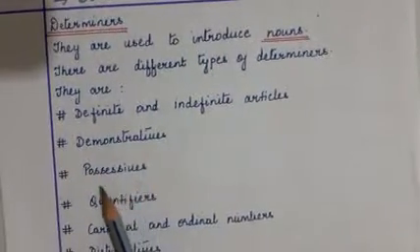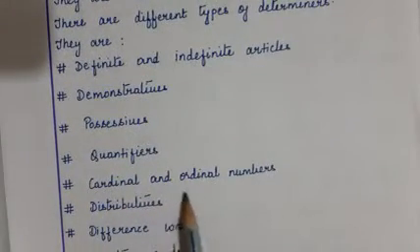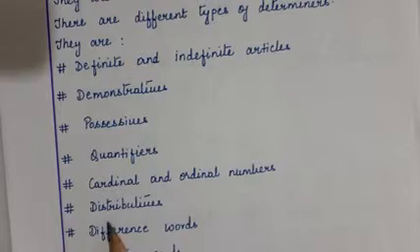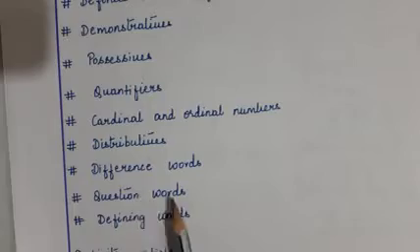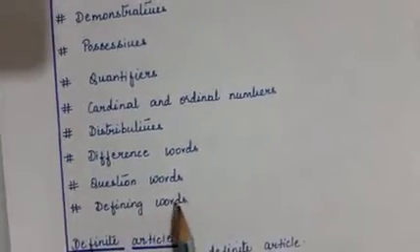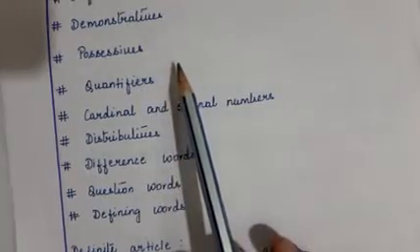Demonstratives, possessives, quantifiers, cardinal and ordinal numbers, distributives, difference words, question words and defining words. These are the various categories of determiners.